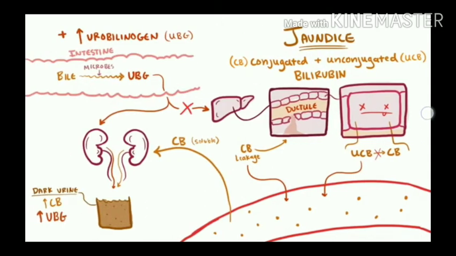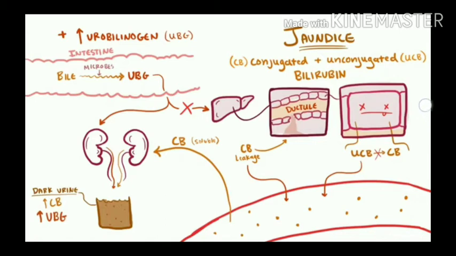As these two are present in the blood, the water soluble bilirubin gets filtered into the urine, and this gives a darker color of urine. Another common finding we observe here is increased urobilinogen in the urine. What is urobilinogen? It is produced when bilirubin is reduced in the gut by intestinal microbes, and normally most of this is reabsorbed and transported back to the liver for conversion into bilirubin or bile.